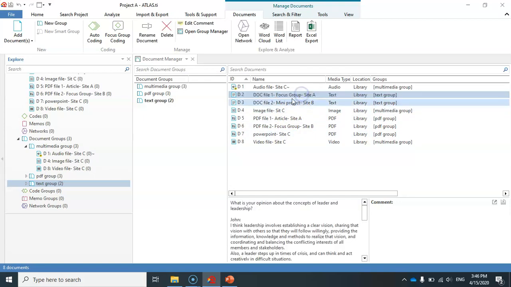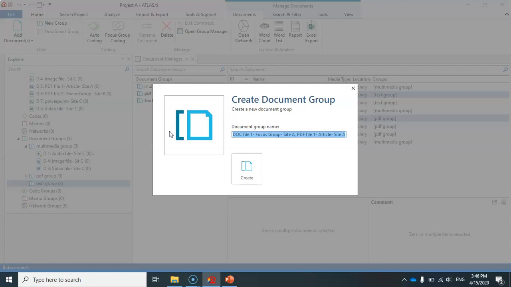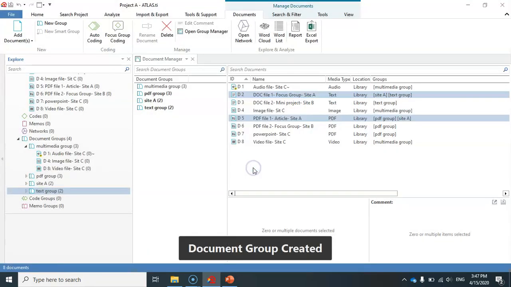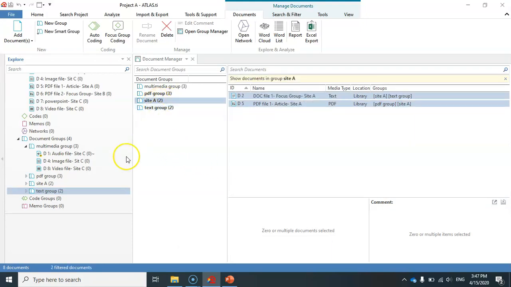I just select one of them, for example site A. So I select this file and also this file by pressing the Control button of my keyboard. So these are the only 2 files that contain the data I collected from site A. I just drag and drop them here, and again ATLAS.ti proposes a name for this new document group. I just delete that proposed name and give it a new name, site A. When I click on create, you will see that this document group is added here.